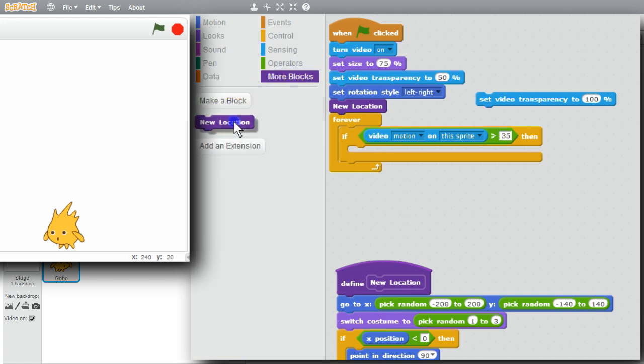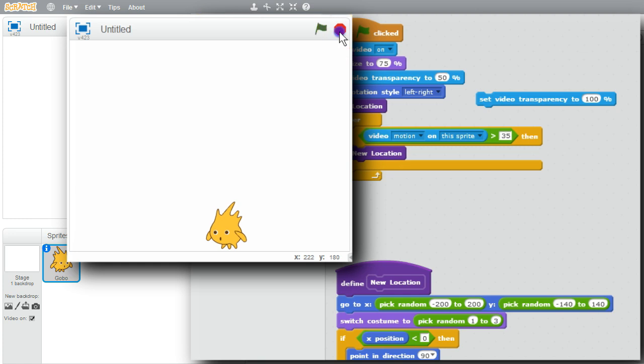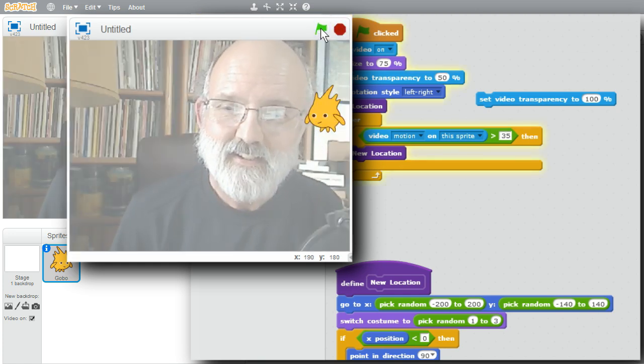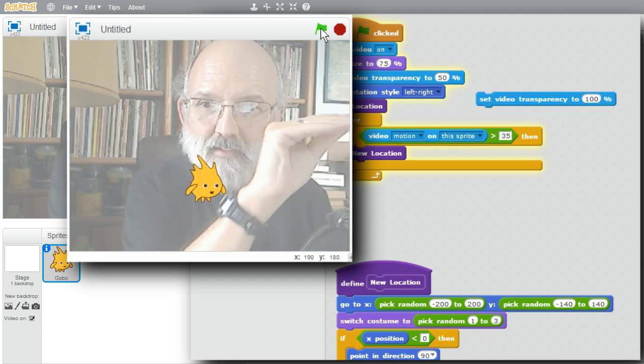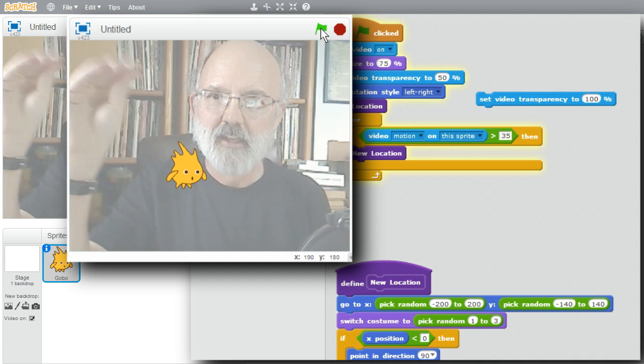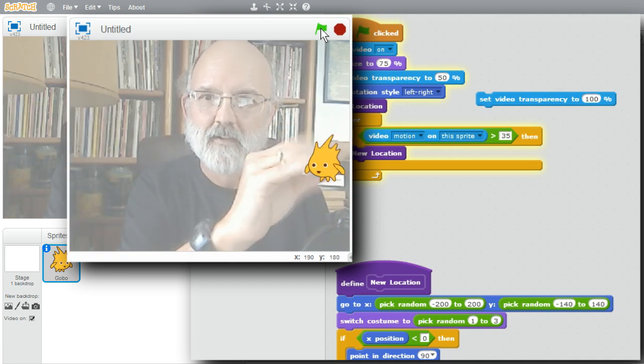More blocks. New location. I'll try it now. Stop. Run with the green flag. It's running now. Move underneath him. And he moves. And moving away quite nicely. Try to catch him.